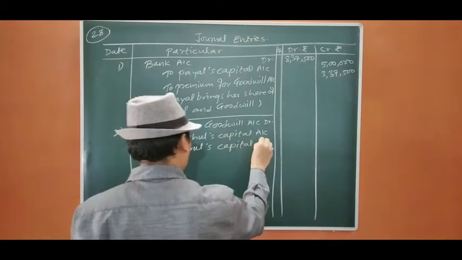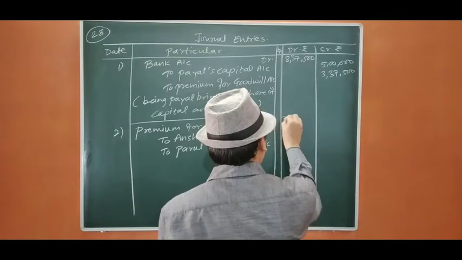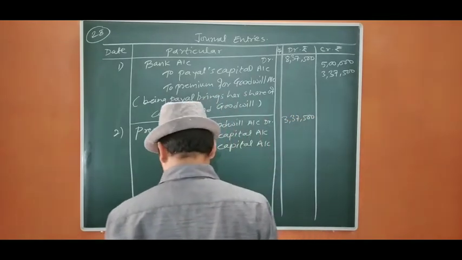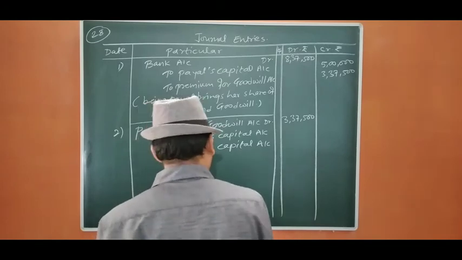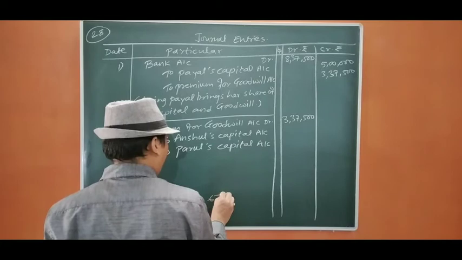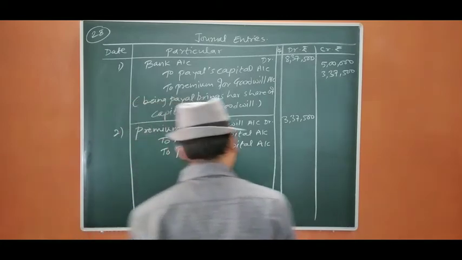Now the premium is 3,37,500 and the ratio is 3:2, that is 5. So 5 6s are 30, 5 7s are 35, 67,500.